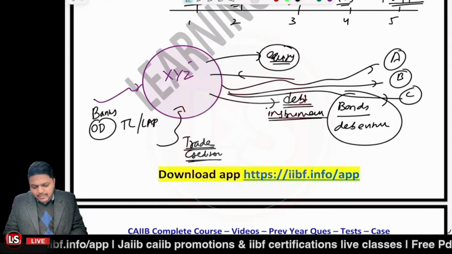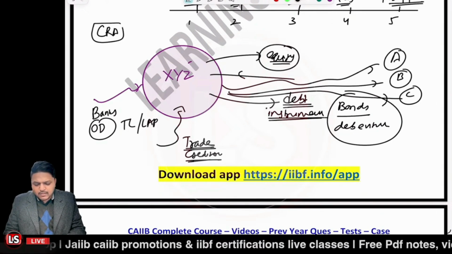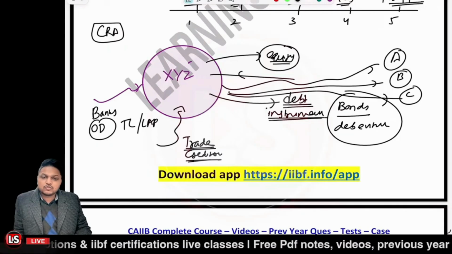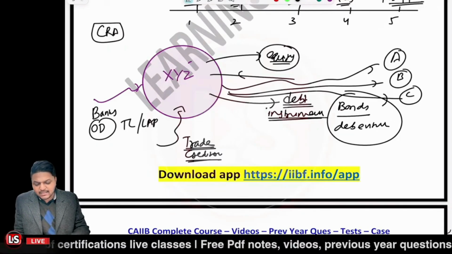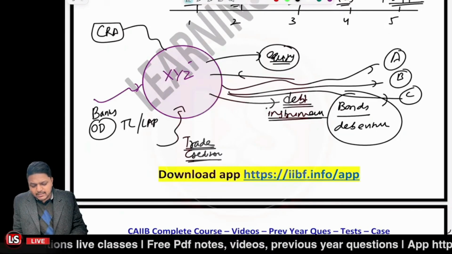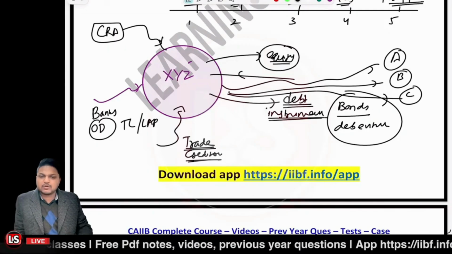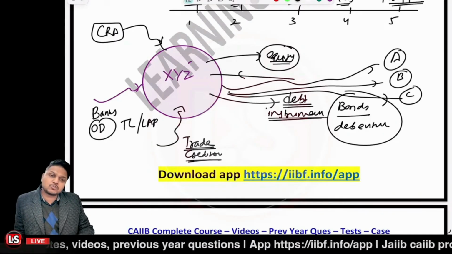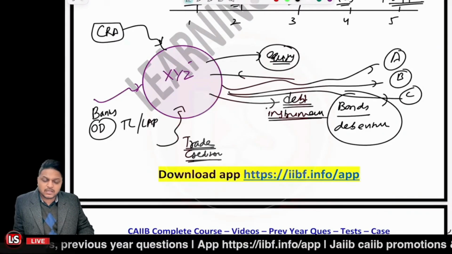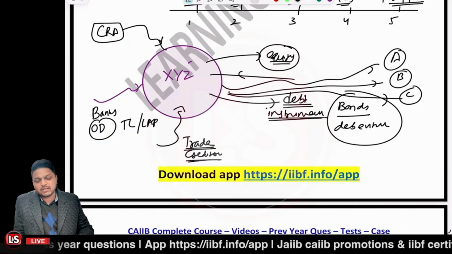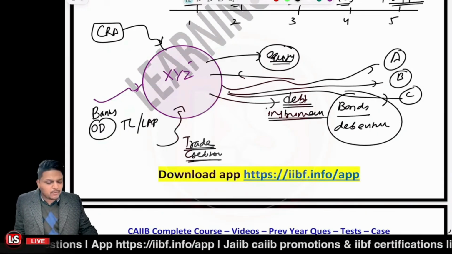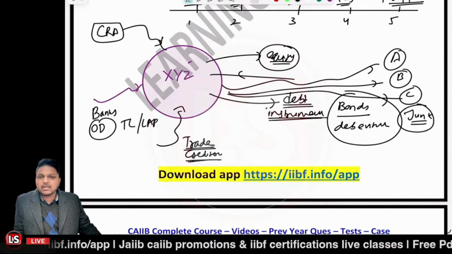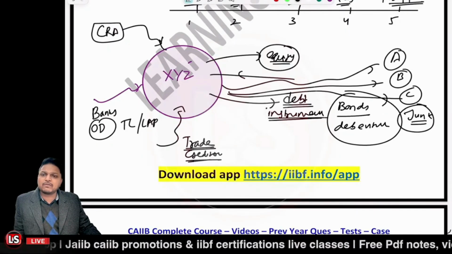So there are credit rating agencies like Moody's, Fitch, right, and S&P. So many credit rating agencies, CRAs, are there. Those do rate the instruments of the companies or the corporates. Based upon the credit rating, we get to know whether this corporate is a good one or not, and based upon that the rating would be there. Like there are some bonds called junk bonds. Now in case of junk bonds, would the interest rate be the lower one or the higher one?